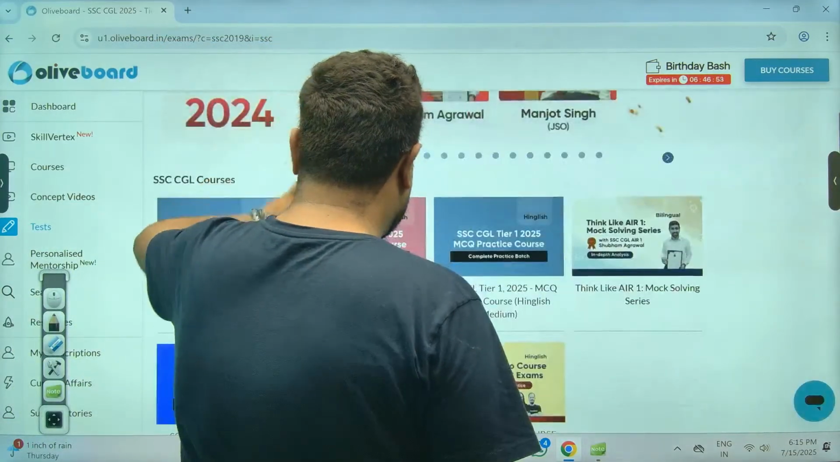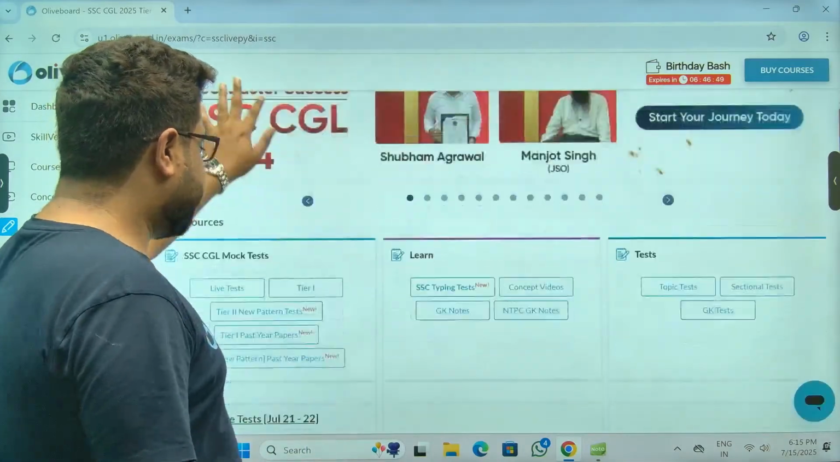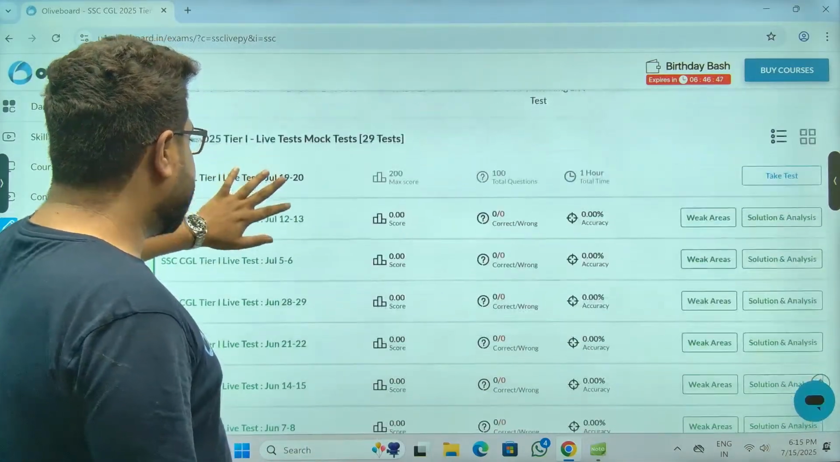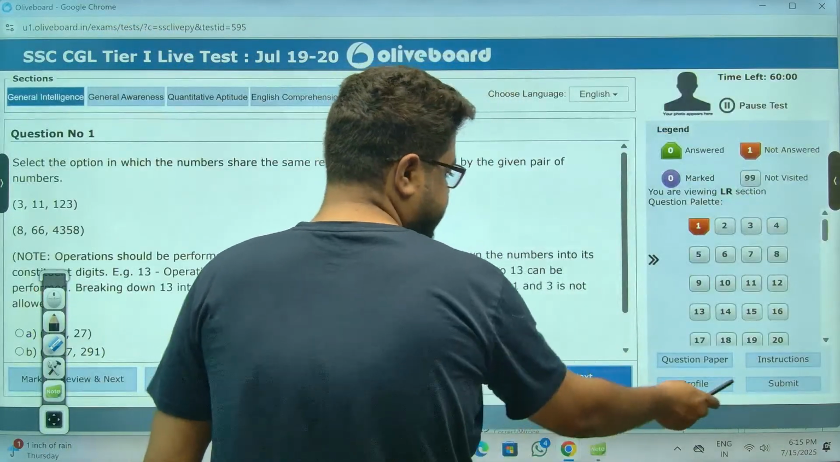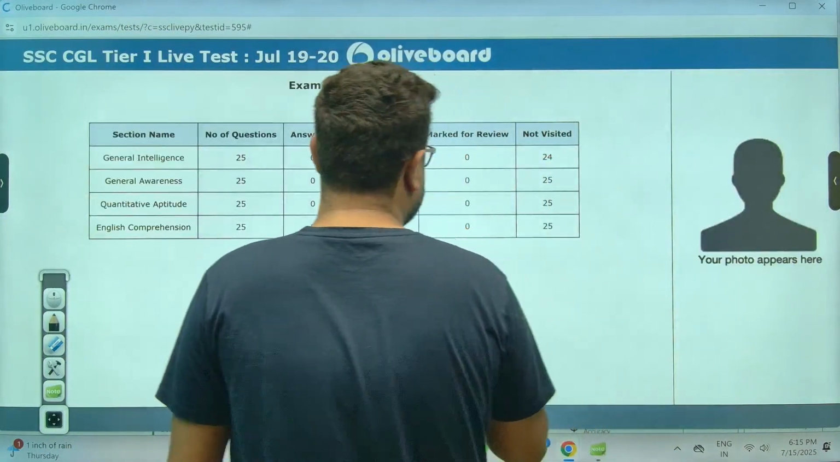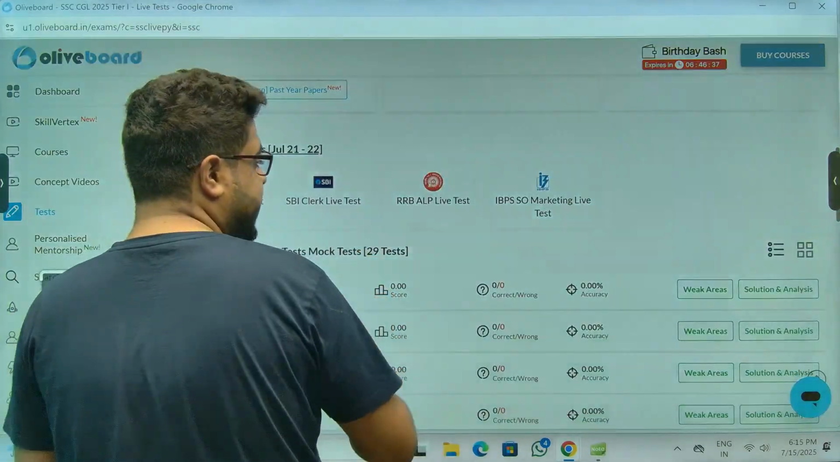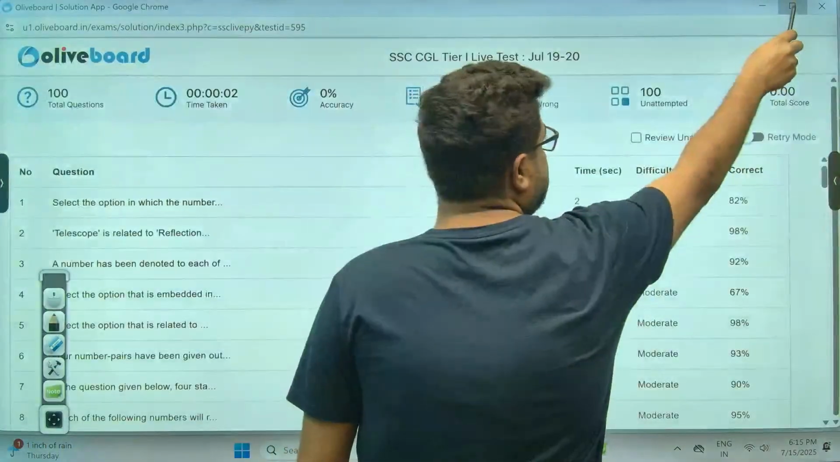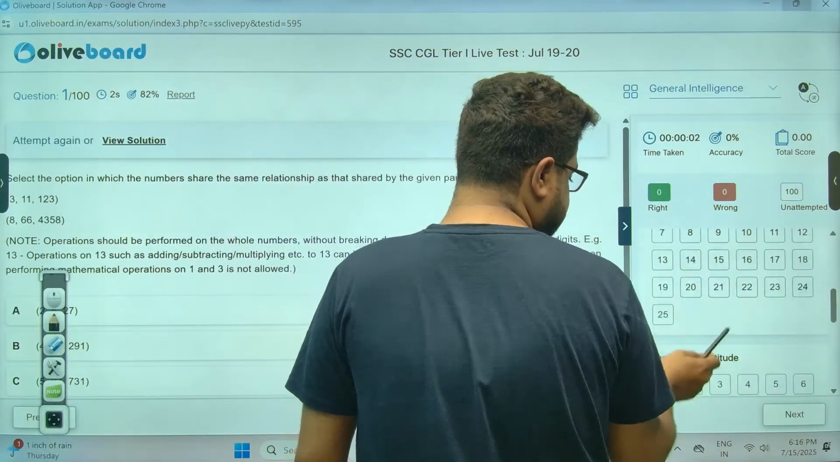So let's start with the analysis of that live test. First of all, how was the test for everyone? Test kaisa gaya? How was the test, sir? I've just submitted the test so that we can do the analysis.